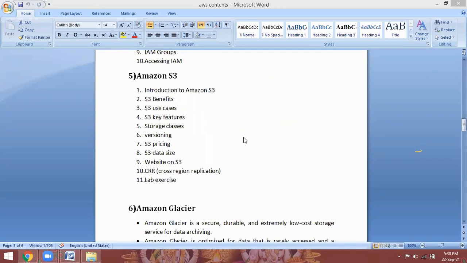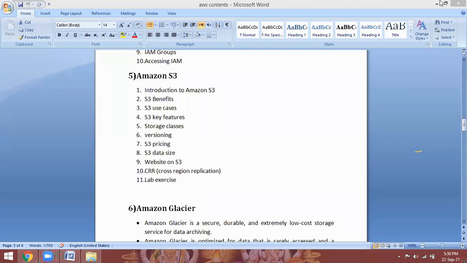Introduction to Amazon S3, S3 benefits, use cases, key features, and different storage classes. Different storage classes means frequently accessed storage, standard frequently accessed, standard infrequently accessed data, and Glacier storage.